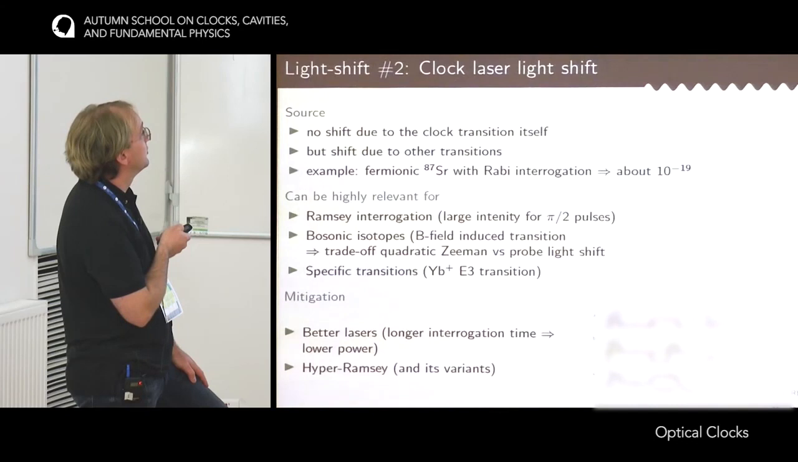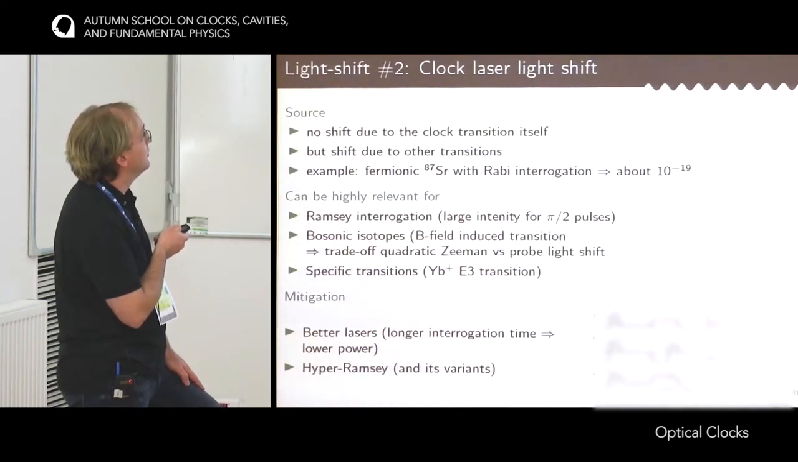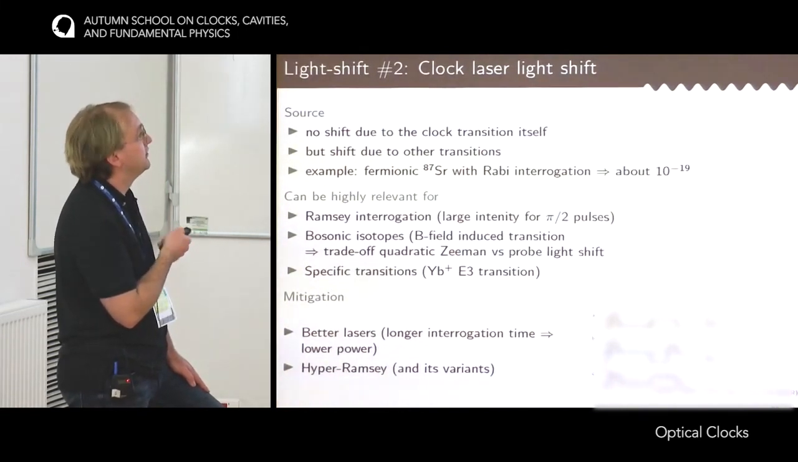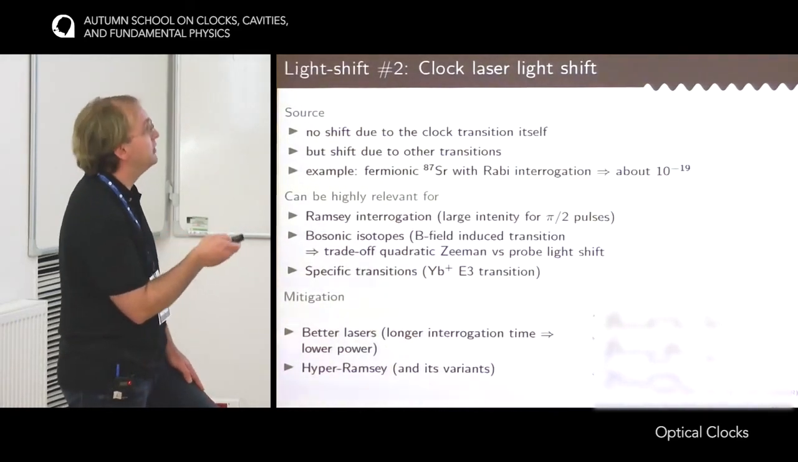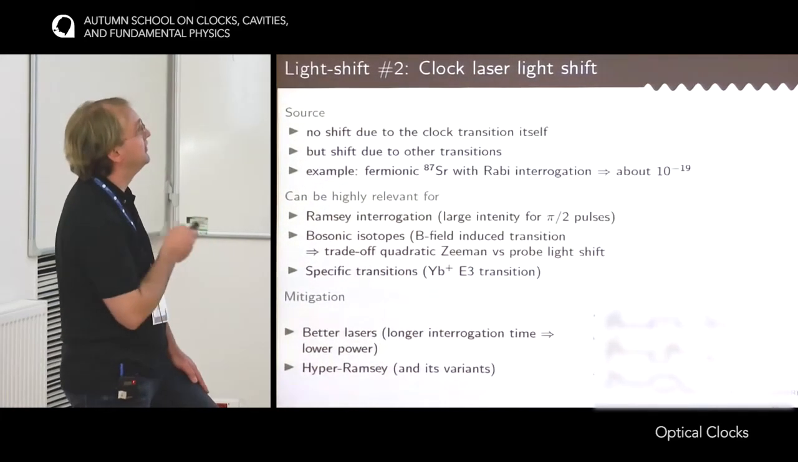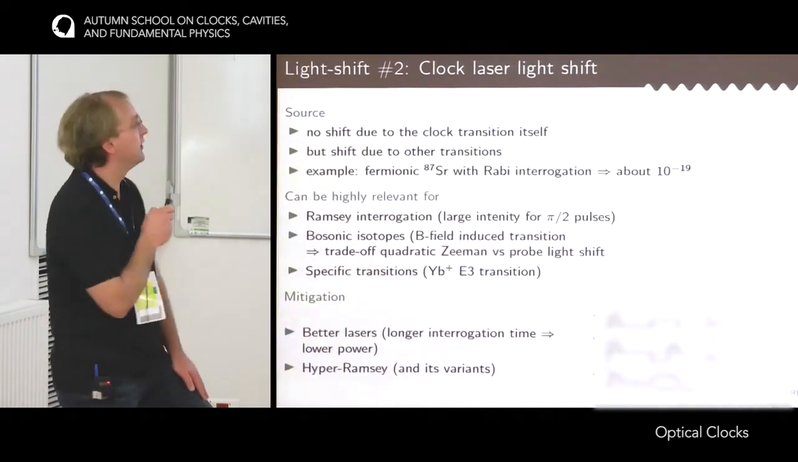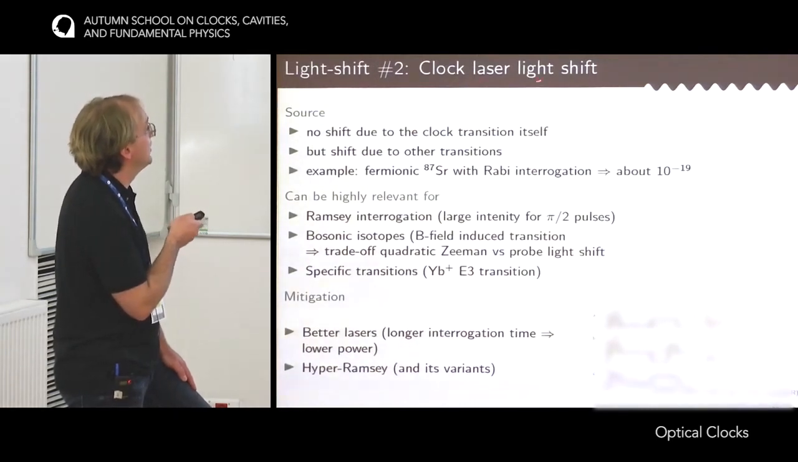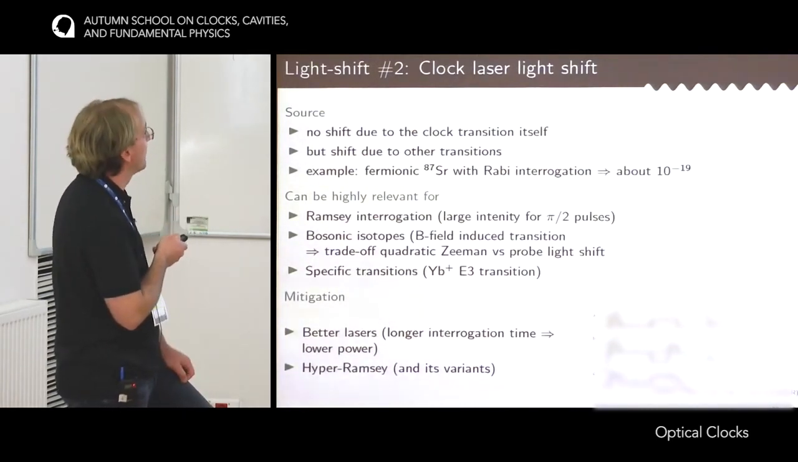If you take the fermionic strontium isotope, the line is allowed by the hyperfine interaction between the nucleus and the electrons. And this hyperfine interaction is strong enough such that you don't need so much light to drive the atomic transition. The order of magnitude of this light shift would be 10 to the minus 19. Basically it's really off-resonant light with very little intensity, so the shift is quite small. However, there are a number of cases for which this clock laser light shift cannot be neglected.